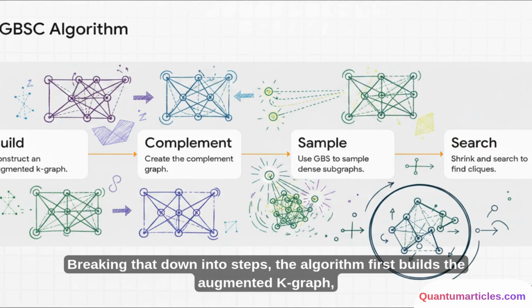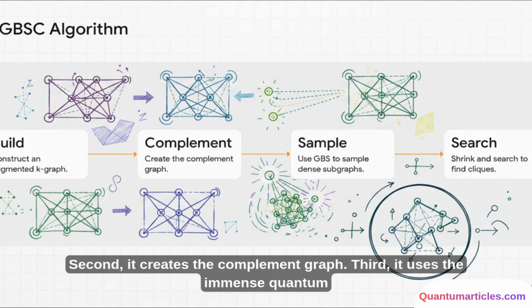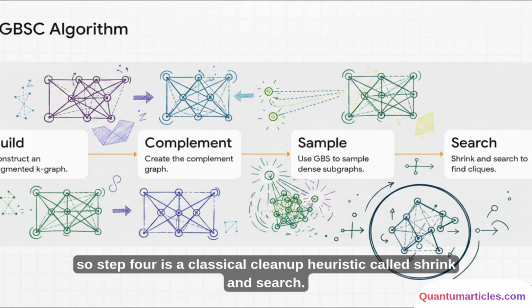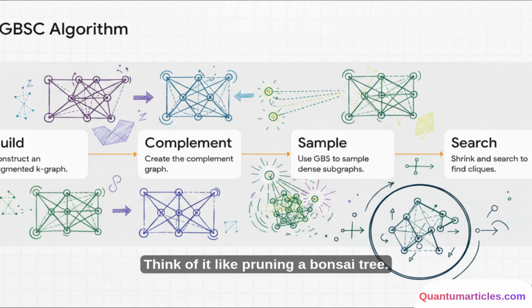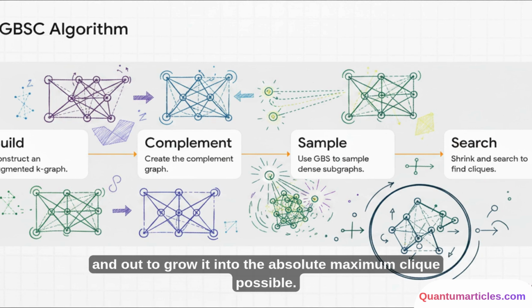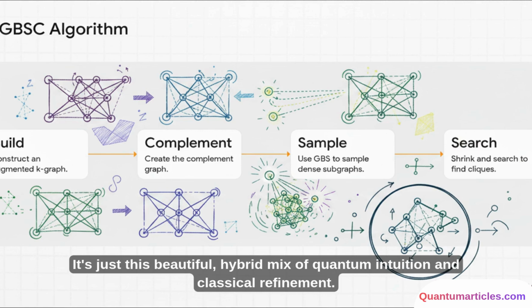Breaking that down into steps, the algorithm first builds the augmented K-graph to map out all the constraints. Second, it creates the complement graph. Third, it uses the immense quantum power of GBS to sample those dense subgraphs. But quantum devices give probabilistic results, so step 4 is a classical cleanup heuristic called shrink and search. Think of it like pruning a bonsai tree. It takes the dense subgraph found by the quantum device, trims away the loose edges, and swaps vertices in and out to grow it into the absolute maximum clique possible. It's just this beautiful hybrid mix of quantum intuition and classical refinement.